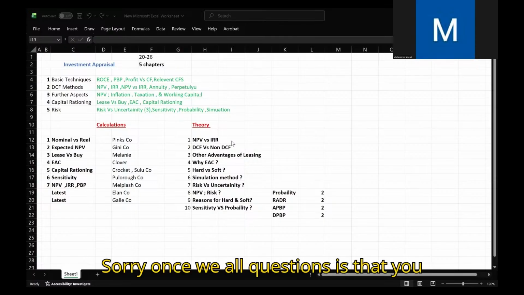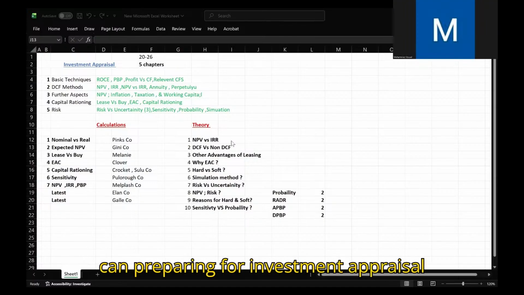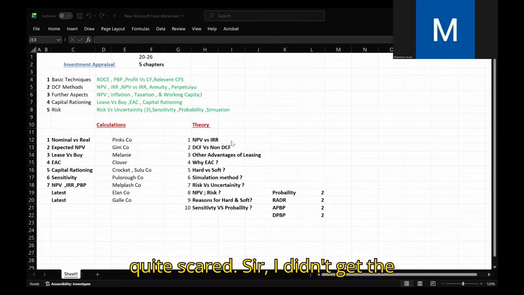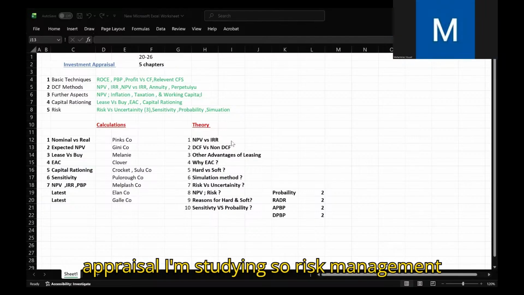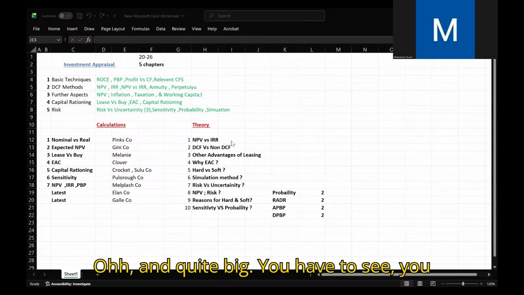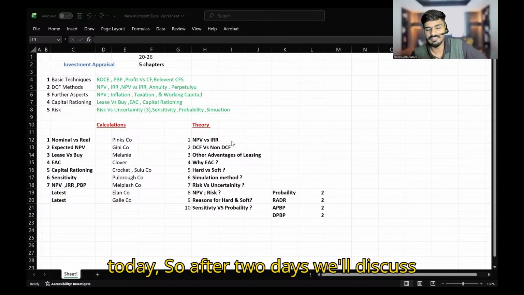One small question, sir. I'm preparing for investment appraisal, and other topics are getting pending. So I'm quite scared, sir. If I'm studying investment appraisal, risk management and cost of capital are getting pending. You have to prepare a proper timetable, since we discussed investment appraisal today.